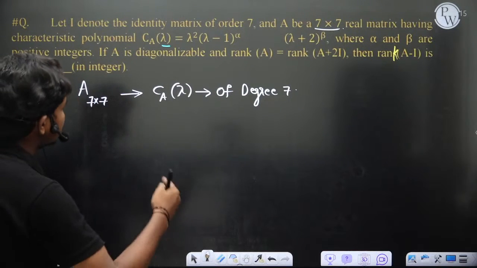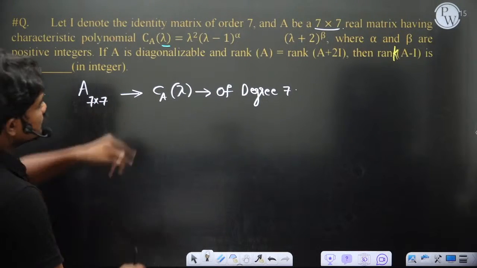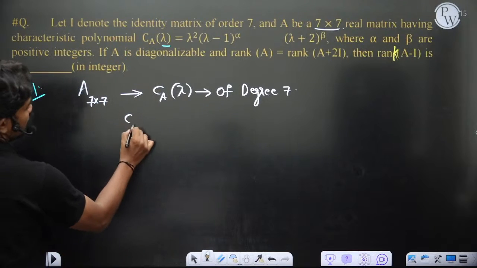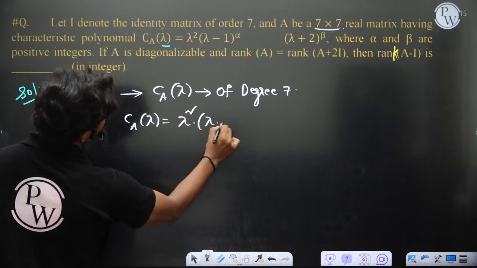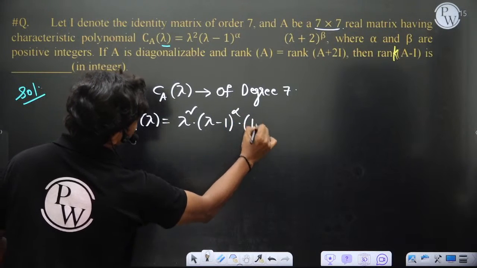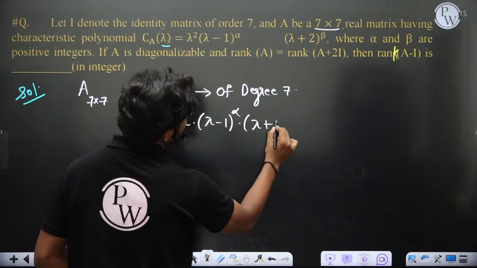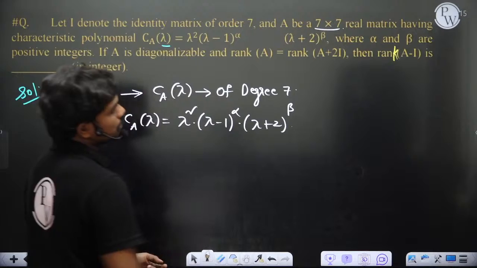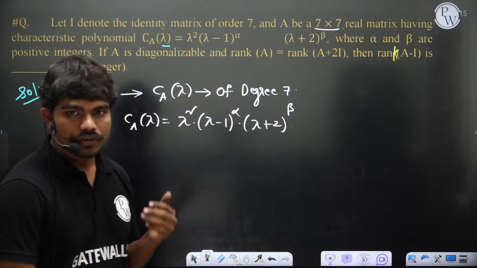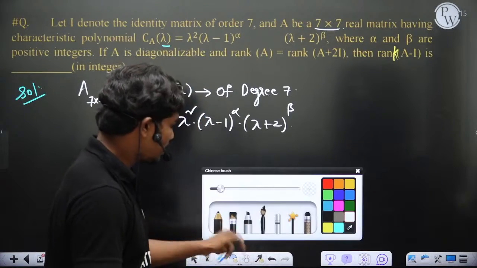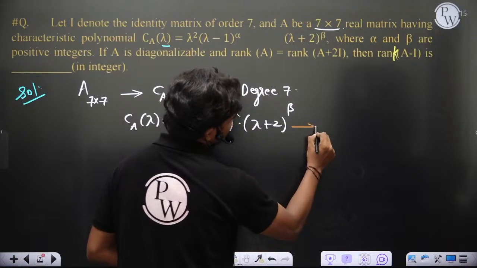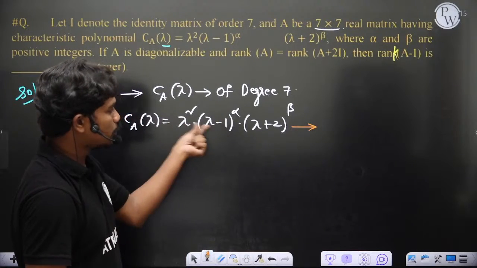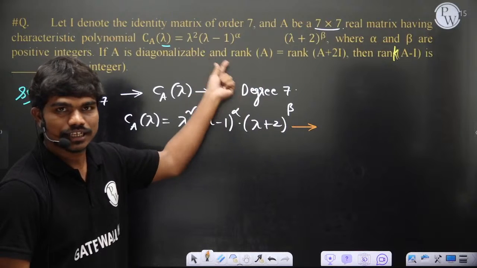Now, this is a 7 by 7 matrix, and the characteristic polynomial C_A of lambda is lambda squared into lambda minus 1 power alpha, lambda plus 2 power beta. This characteristic polynomial should be of degree 7, because the matrix itself is 7 by 7.